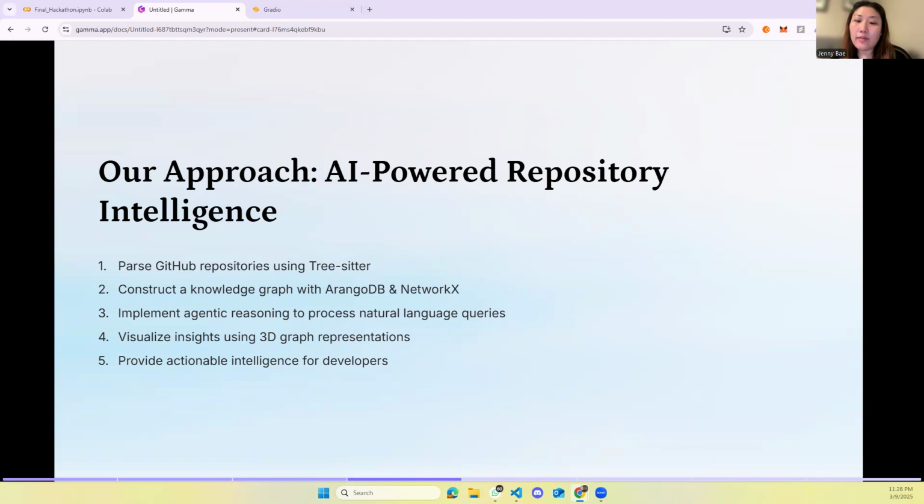Three, AI-powered querying. Using LangChain, the system processes natural language queries like, what function is used most across this project? What are the most important files in this repo? How have dependencies changed over time? And four, visualizations and insights. We leverage 3D graph visualizations to make complex relationships intuitive for developers.